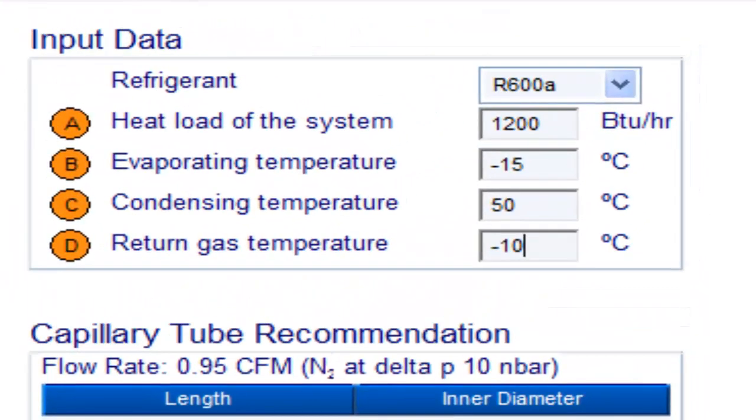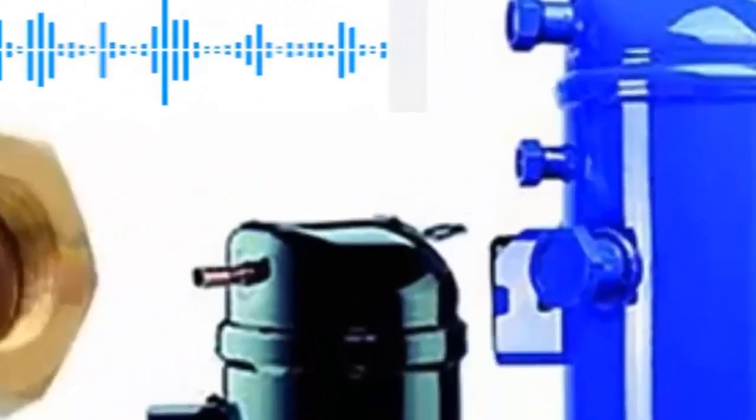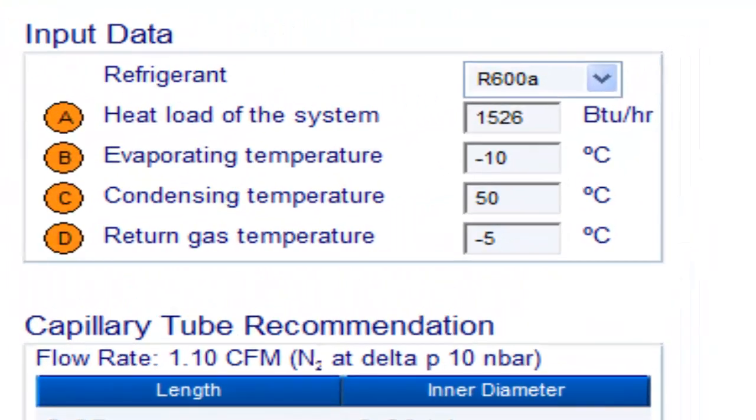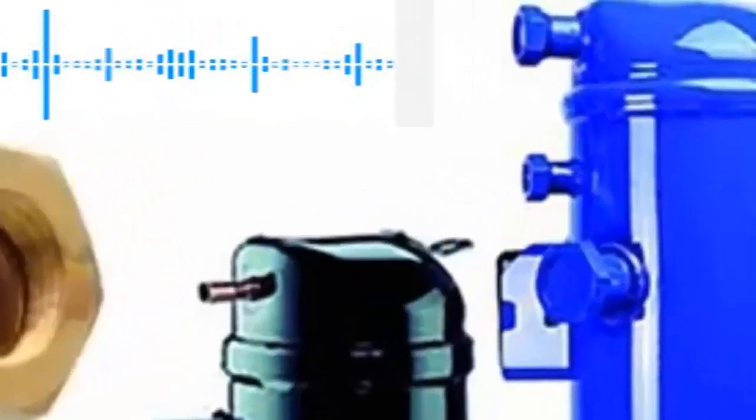For a quarter HP compressor with refrigerant gas R600A and an evaporation temperature of -15 degrees Celsius, the following measurements are available. For a quarter HP compressor with refrigerant gas R600A and an evaporation temperature of -10 degrees Celsius, the following measurements are available.